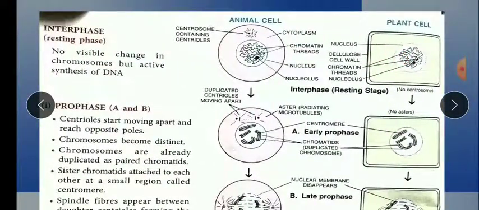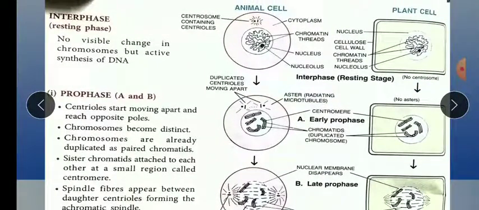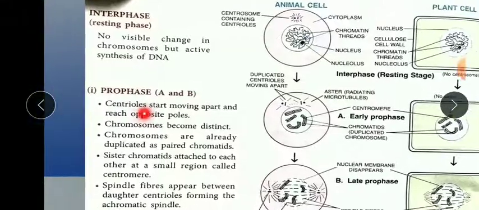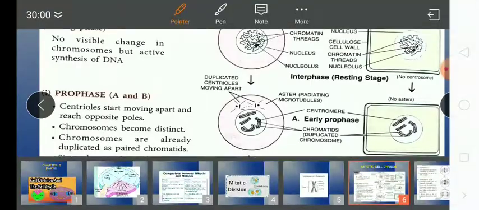Now, this is the first stage I am showing you here, which is interphase, the resting phase. In my cell cycle video I have already explained you that the first stage is interphase, which is divided into G1, S and G2, and afterwards the M phase will come, which is further divided into four: prophase, metaphase, anaphase and telophase. What happens in this interphase, as I explained earlier, children, is that there is no visible change in chromosome, as you can see in both the plant cell and animal cell.